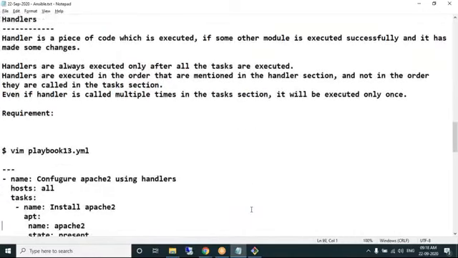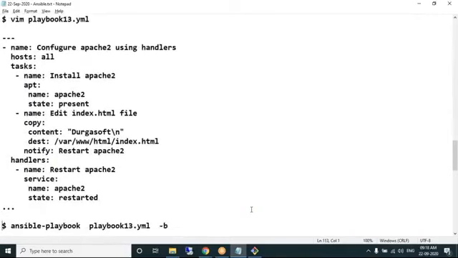Look at this playbook. In this playbook, the name of the playbook is playbook 13.yaml. Fine. We want to configure Apache 2 using handlers. Okay, the name can be anything. Under the task section, installing Apache 2. The first thing I'm doing is installing Apache 2 in all the managed nodes.